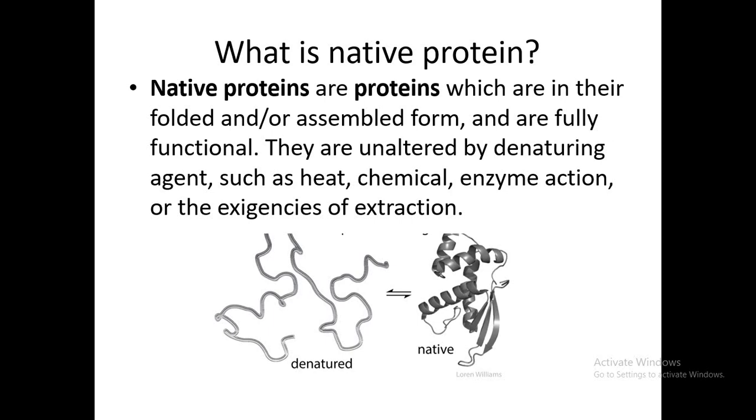When a protein folds itself, the protein molecule after the folding is called the native protein. And one more term is the nascent protein. A nascent protein is a protein that is synthesized and not in a folded conformation.